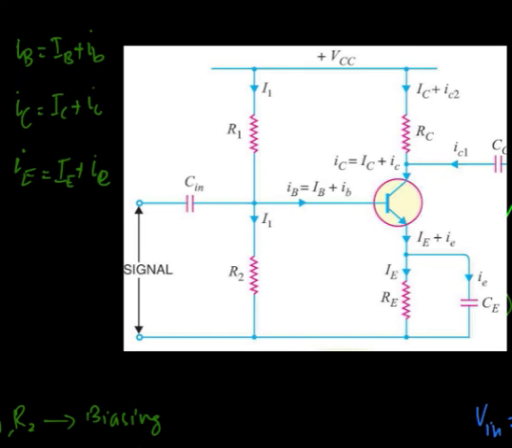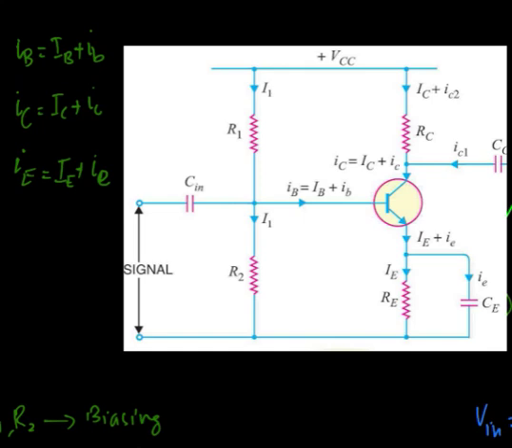There is another capacitor, the bypass capacitor Ce, connected in the emitter circuit to bypass the AC current which may fall across Re, so that there is no voltage drop across Re, which would reduce the output voltage.